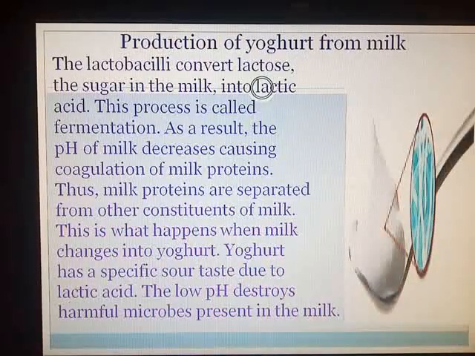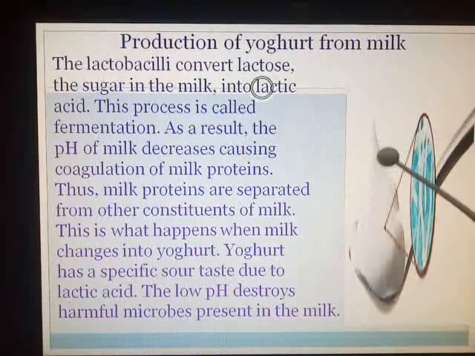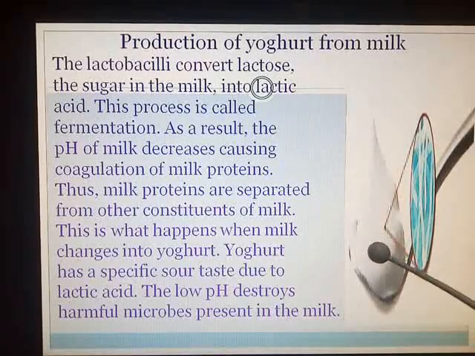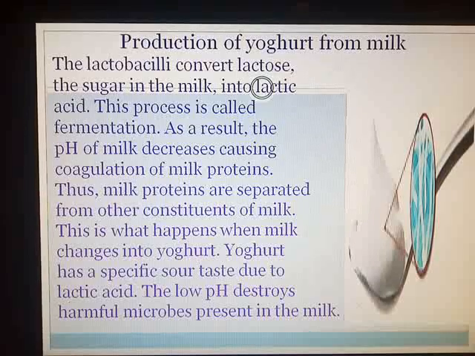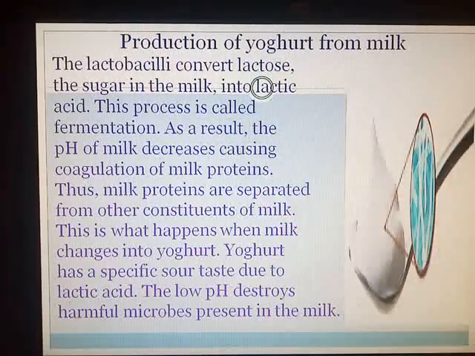You all have heard about yogurt, which is prepared from milk. You can see this white colored substance, it appears like curd, and these are the bacteria which are lactobacilli. They convert milk into yogurt. Lactobacilli convert lactose, the sugar in the milk. All of you know milk contains lactose. This bacteria convert this lactose sugar into lactic acid, and this process is called fermentation.